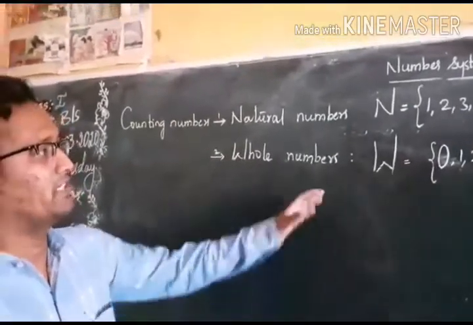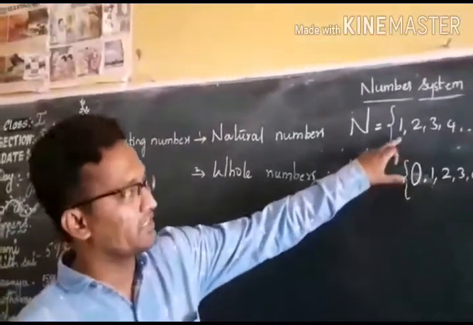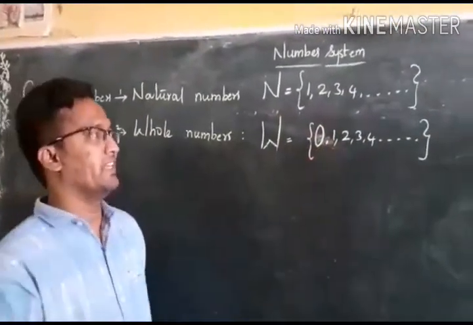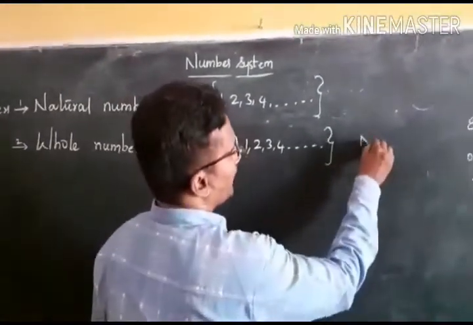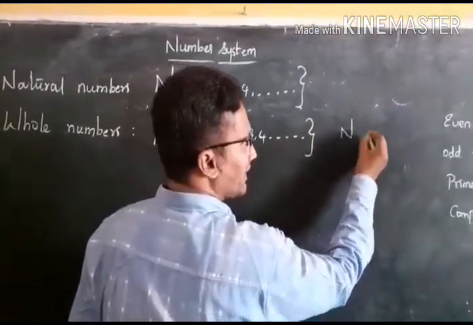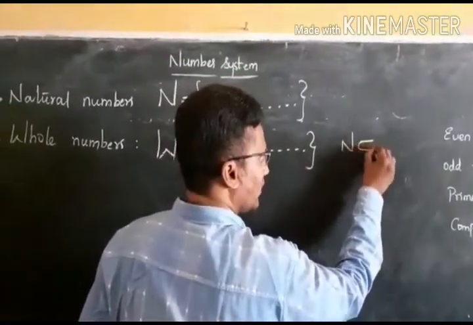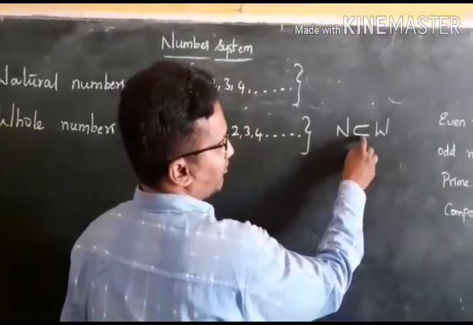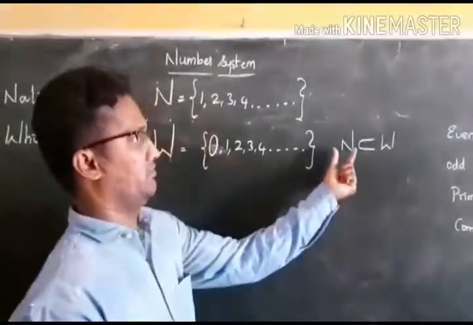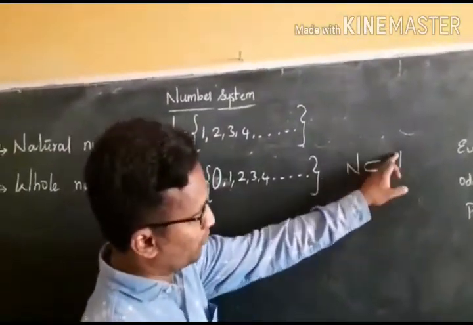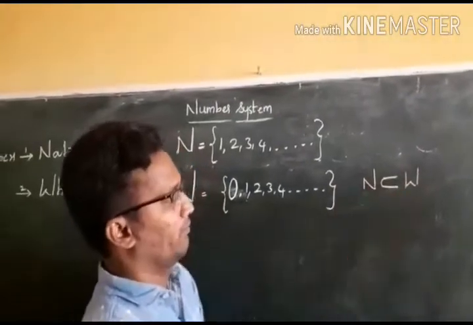As you can see here, the numbers which are present in natural numbers are also present in whole numbers. That means every number present in natural numbers is present in whole numbers. That is, natural numbers are a subset of whole numbers.